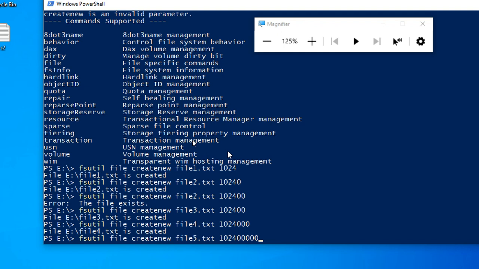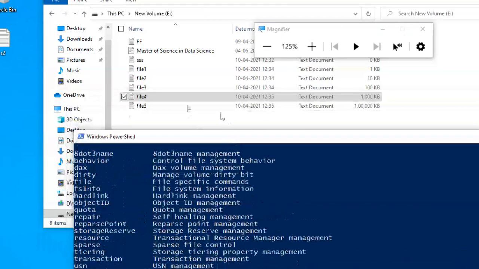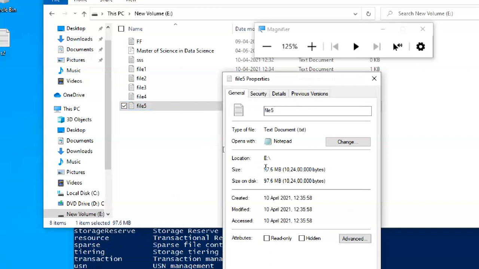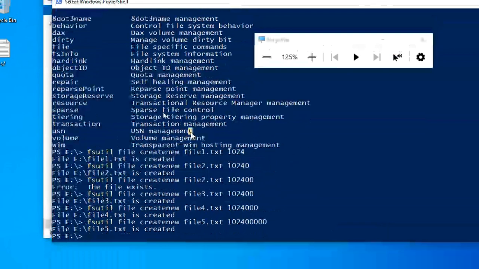Okay. So I want to create a 100 MB file first. We'll see. It is created. It shows 97 MB, which means almost 100 MB. Okay. That is 100 MB. What is this? 1 GB.